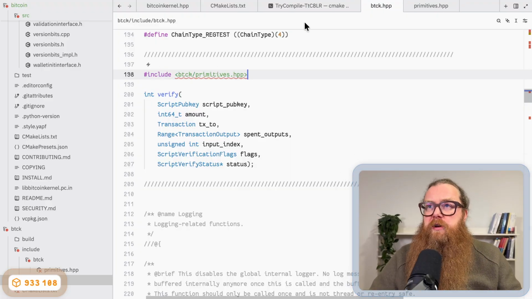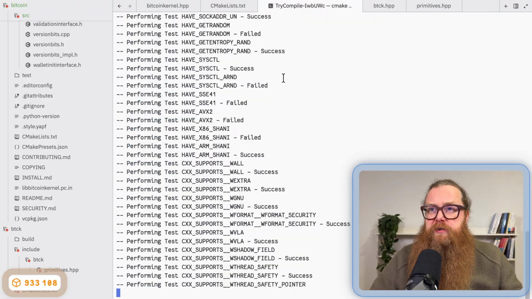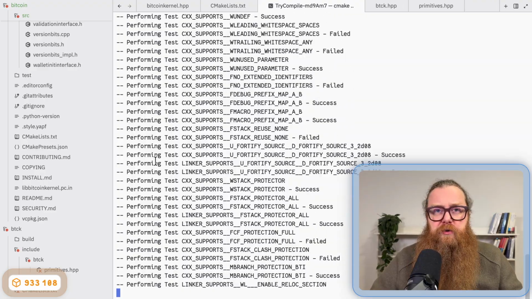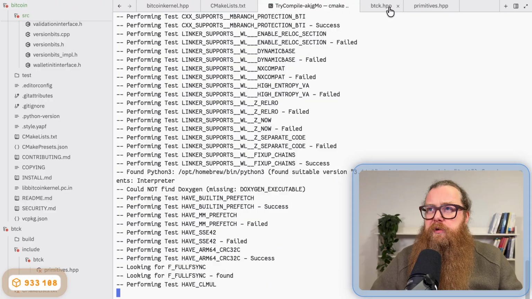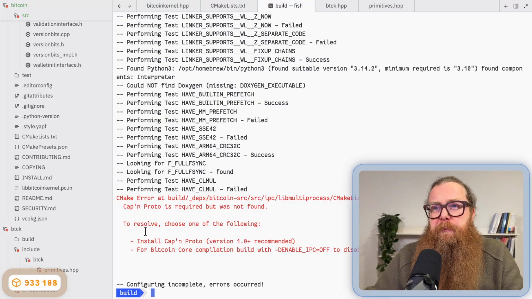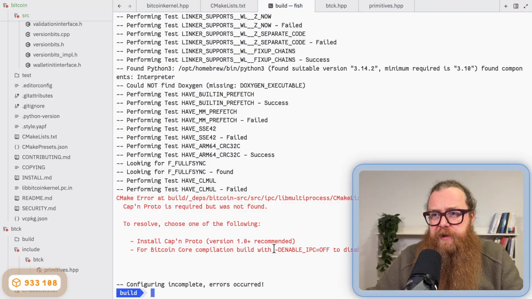I see that checking out was successful. Now it's configuring Bitcoin, and it failed with an error, right? Because Cap'n Proto is not installed. But I can disable that using an option here.